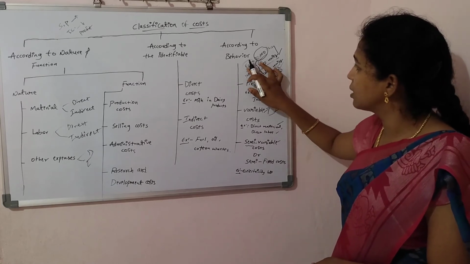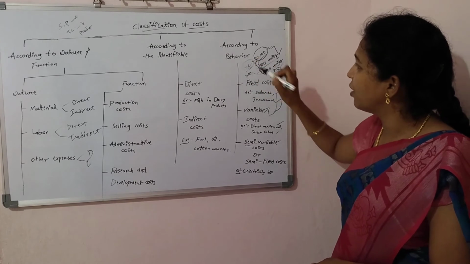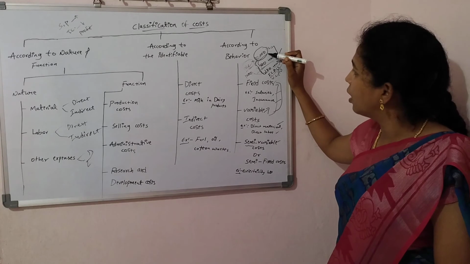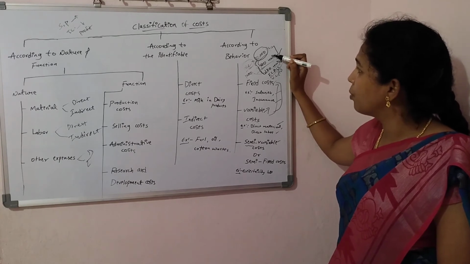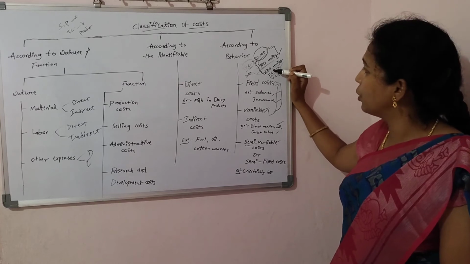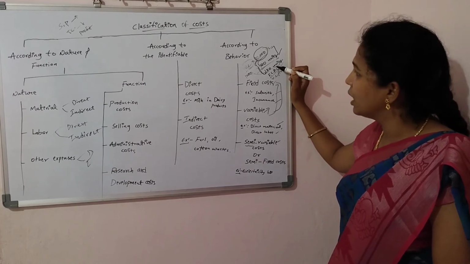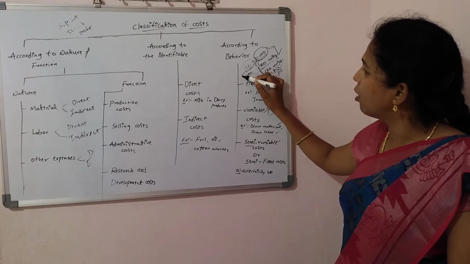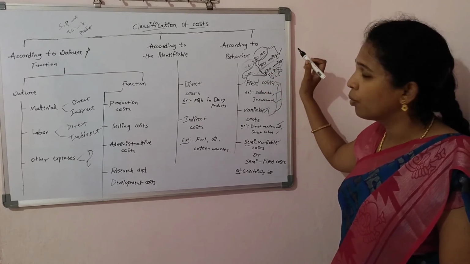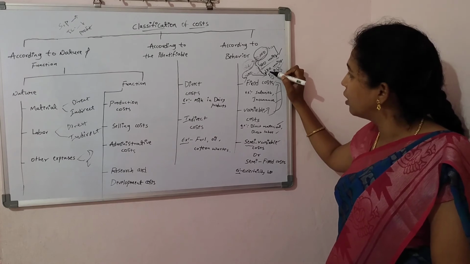In this same case, we have an example of the variable cost. First, we have a variable cost of 10,000 rupees for producing 100 units. Next, I am producing 120 units. The total variable cost also changes to 12,000 rupees for producing 120 units.